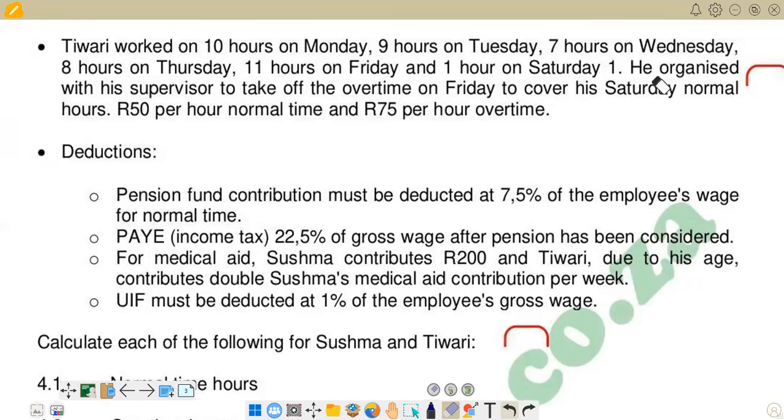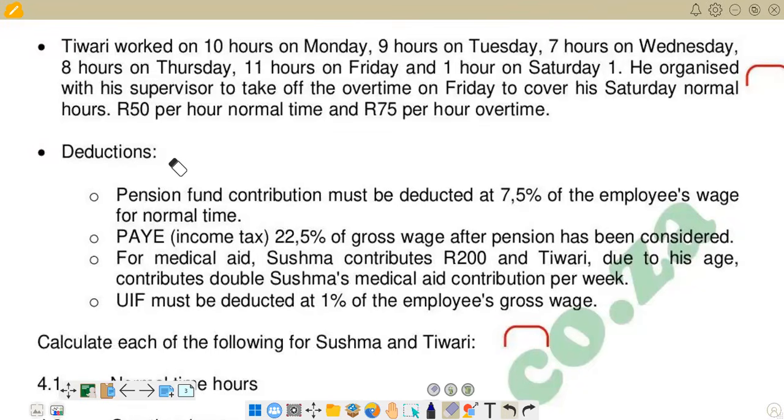Then the next sentence is saying he organized with his supervisor to take off the overtime on Friday to cover his Saturday normal hours. So what it means is the overtime on Friday, we are going to take it and put it on Saturday, and we regard those hours as normal hours. And then the last sentence says the rate for payment of Tiwari is 50 rand per hour normal time and 70 rand per hour overtime. We have to take note of that.